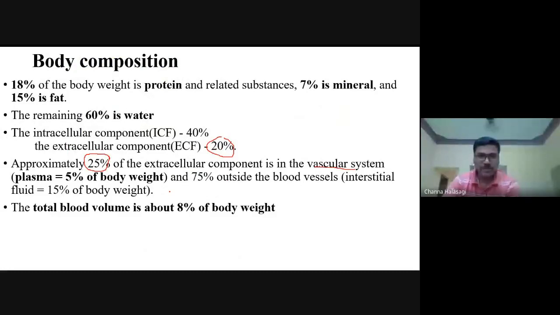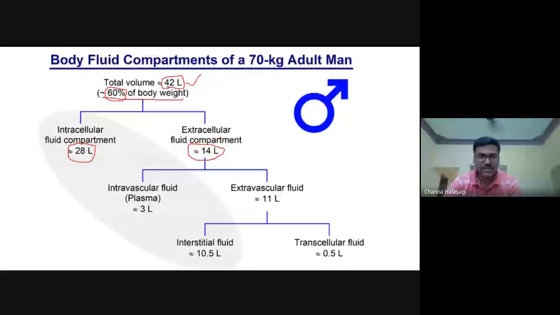Don't confuse it with 5%; it is 25% of the extracellular compartment. That is 25% of 14, which is 3 liters. The remaining 75% is outside the vascular system, the interstitial. If you divide this extravascular part correctly, interstitial is 10.5 and transcellular is 0.5.